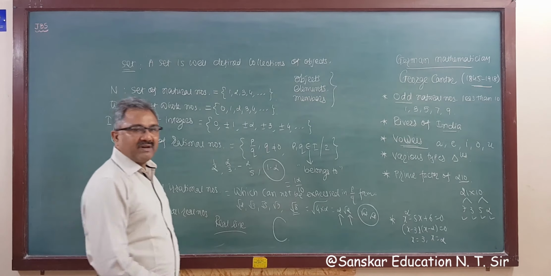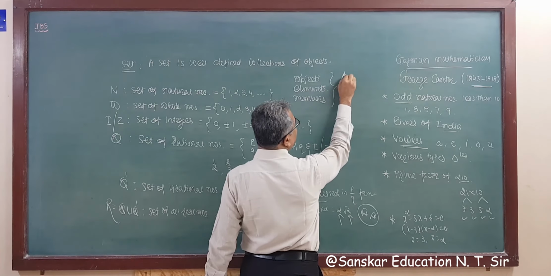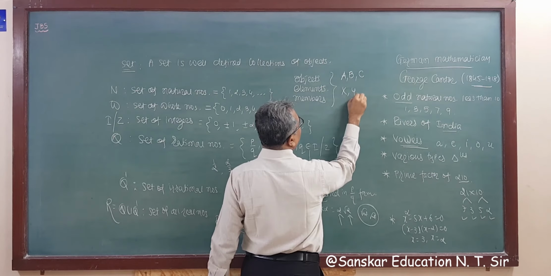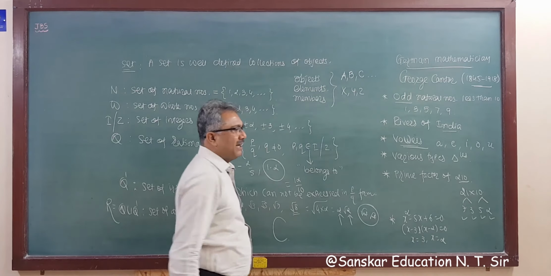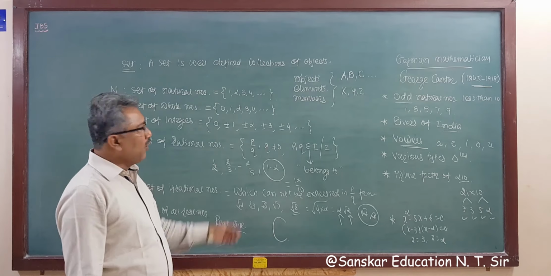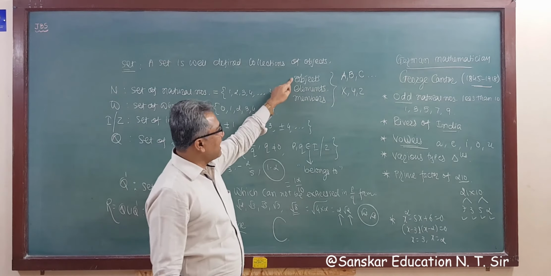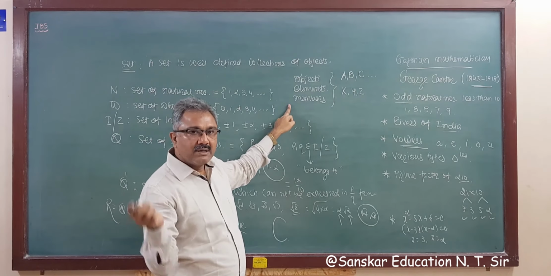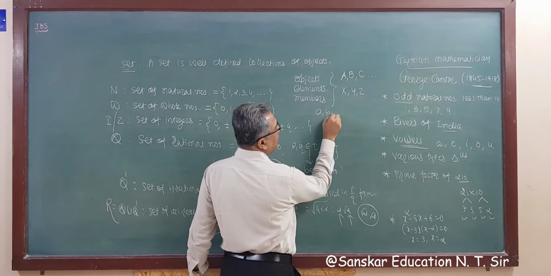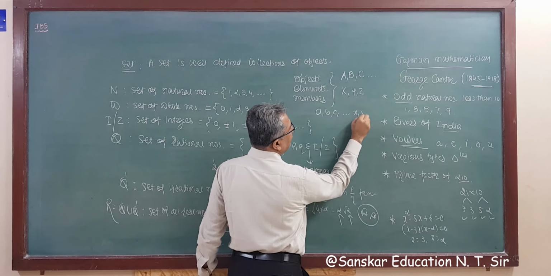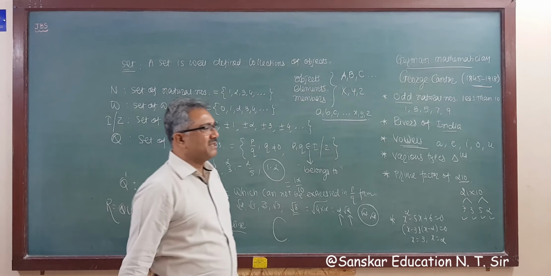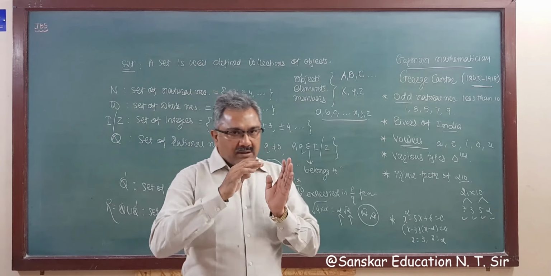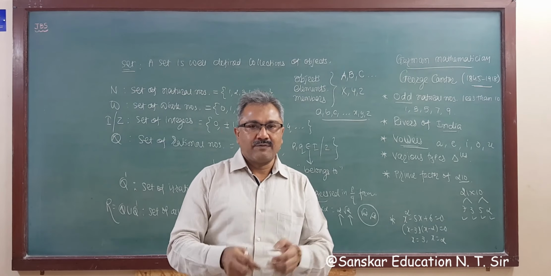Also remember that a set is always represented by capital letters A, B, C, X, Y, Z, right? And the elements belonging to sets, either objects or members, are expressed by small letters, that is a, b, c, x, y, z. So these can be expressed in small letters, right? That you know. So this is enough for sets.